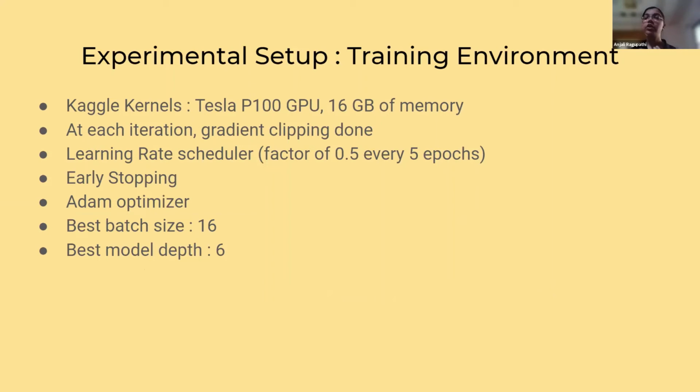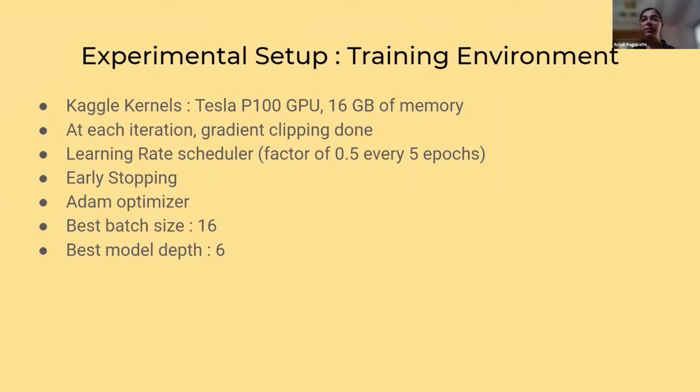At each iteration, in order to prevent exploding gradients, we did gradient clipping. And we also used some techniques like the learning rate scheduler and early stopping in order to ensure that the model did not overfit. So the learning rate scheduler would reduce the learning rate by a factor of 0.5 if it did not see the validation loss improving. And early stopping would stop training once it didn't see the validation loss improving over a certain number of epochs. We also used the Adam optimizer because of its proven efficacy over stochastic gradient descent.